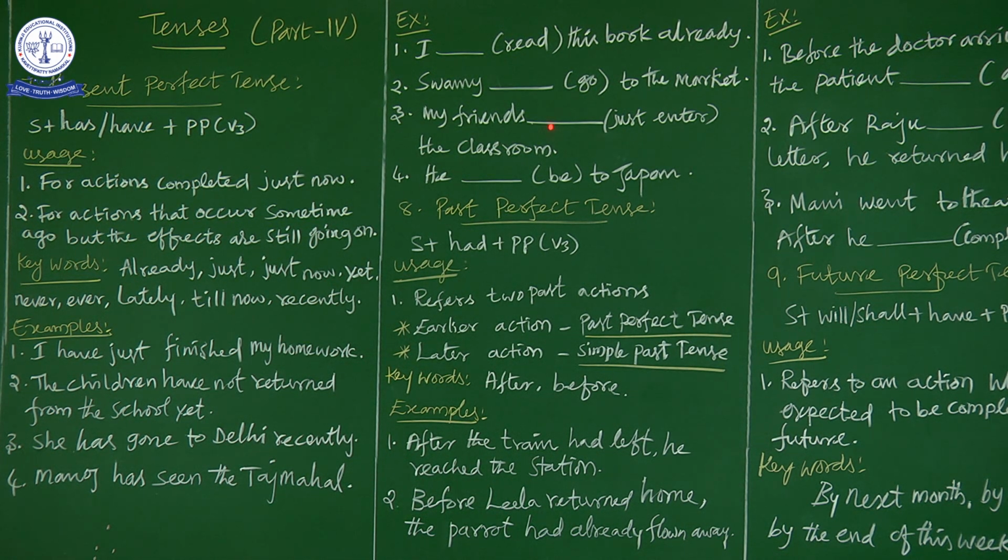So my friends have just. Okay. Next, the past participle. In the bracket it is enter. So enter is a present form. You have to change it into the past participle form. The past participle form of enter is entered. So enter, entered, entered. So my friends have just entered the classroom.